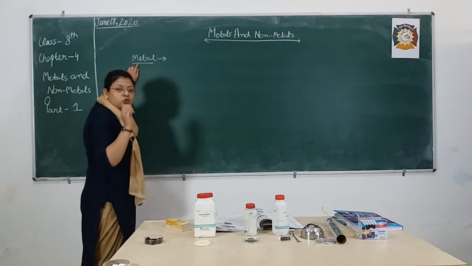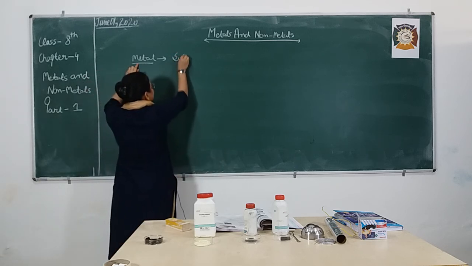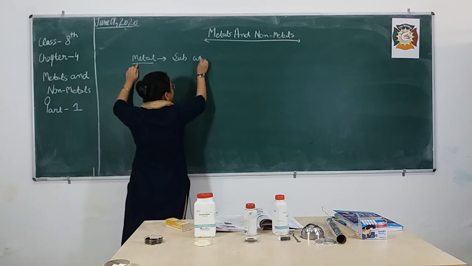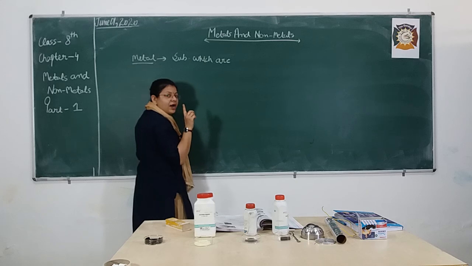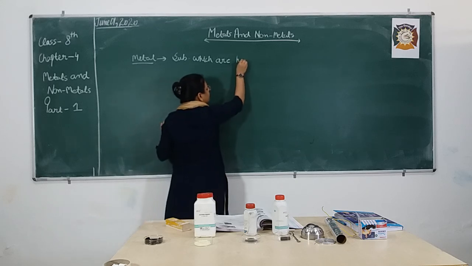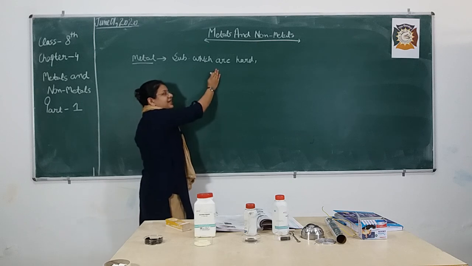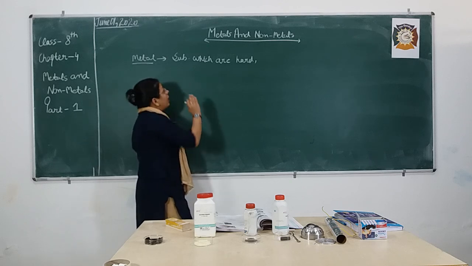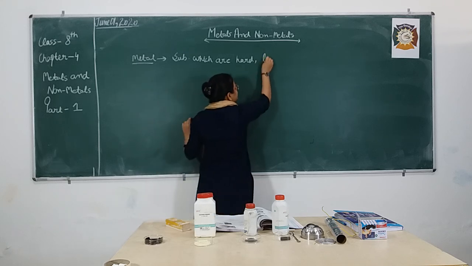Metals are those substances which are, what beta? Iron is hard or soft? Hard, very good. Which are hard generally. Here we are going to represent the general characteristics, what a metal should look like. It should be hard, yes.